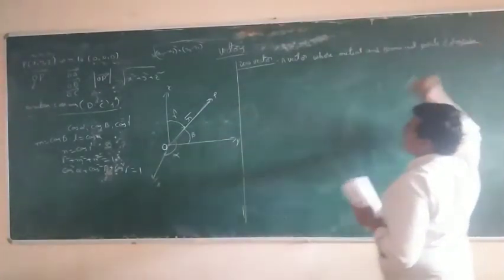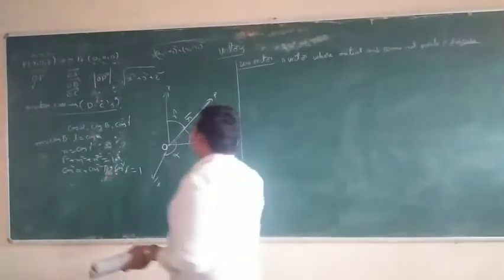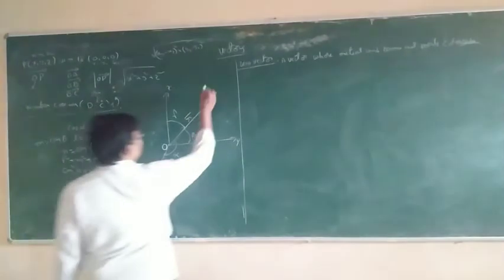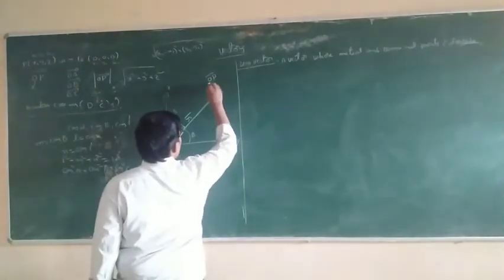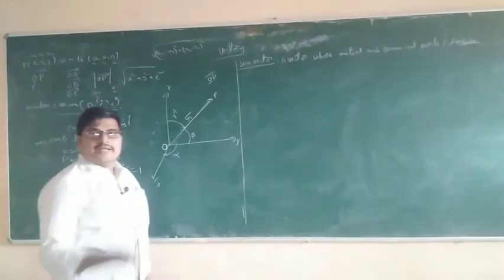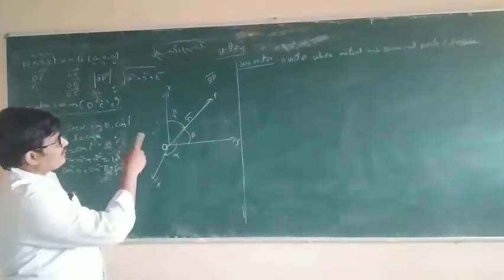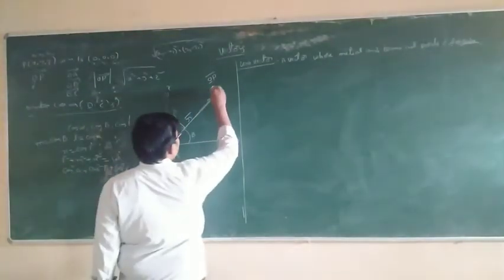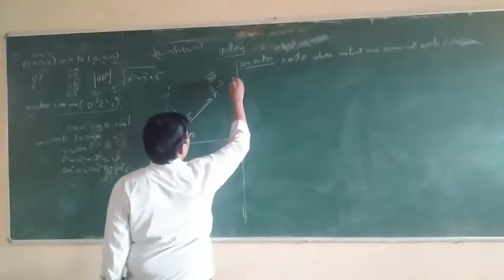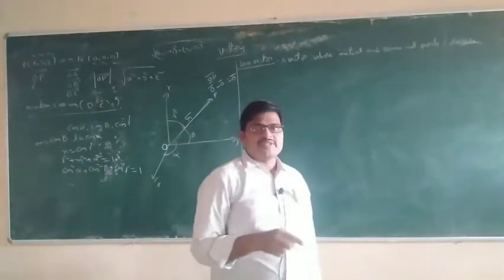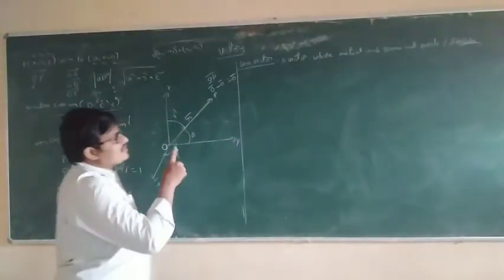Coincide means near to equal. Position vector initial OP bar, for example: in OP bar, O is the initial point and P is the terminal point. If both are the same, 0 bar minus 0 bar is equal to 0 bar. When the initial point and terminal point coincide or are the same, that is the zero vector.